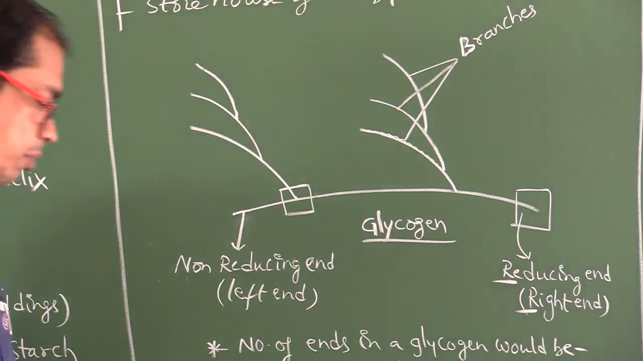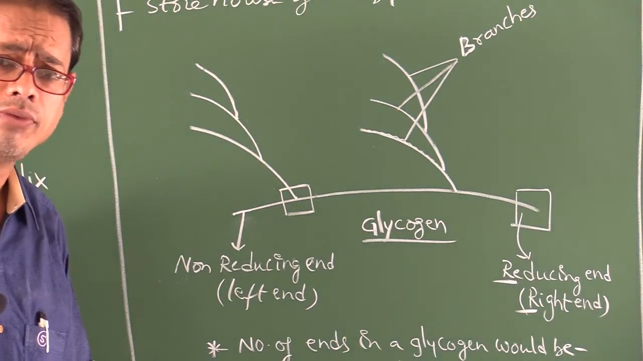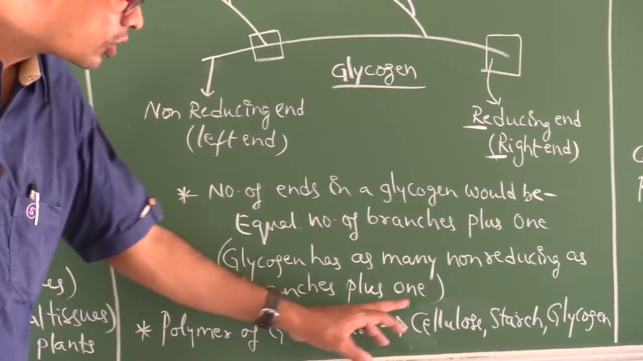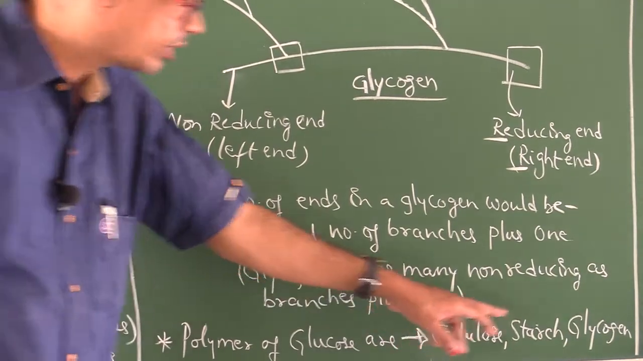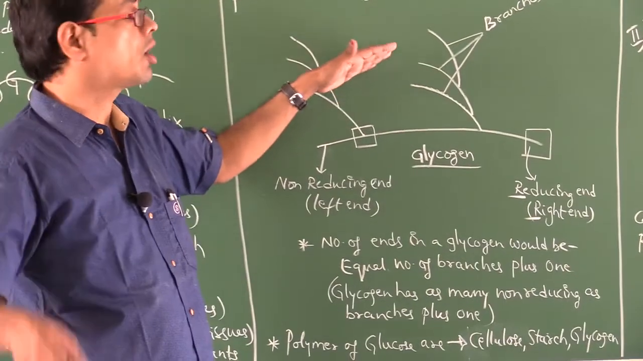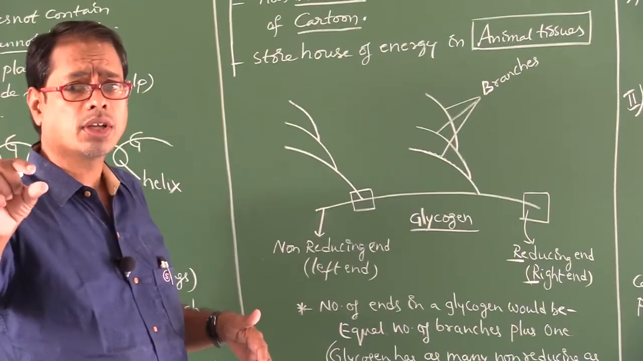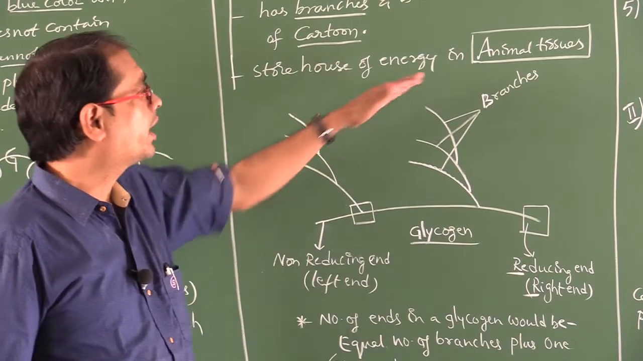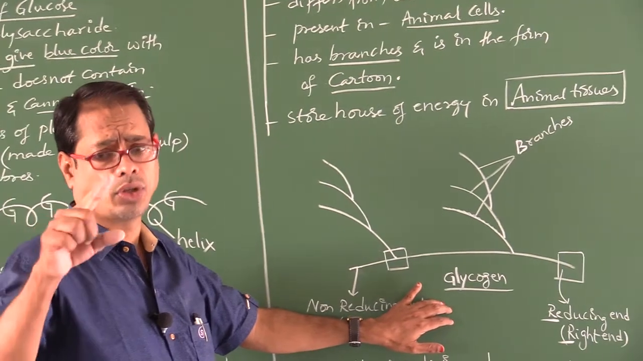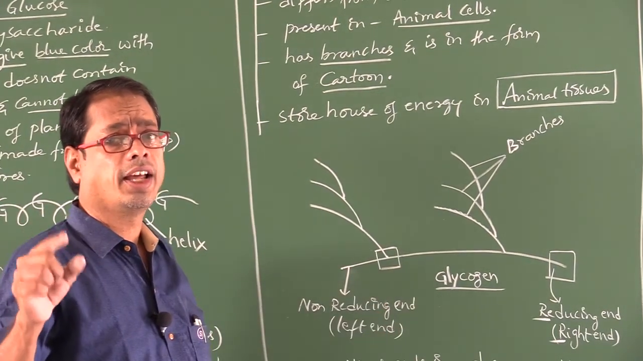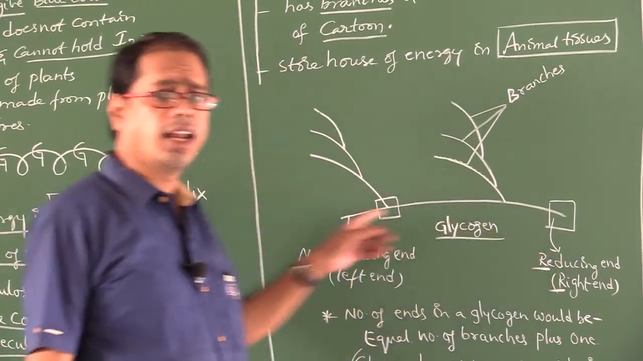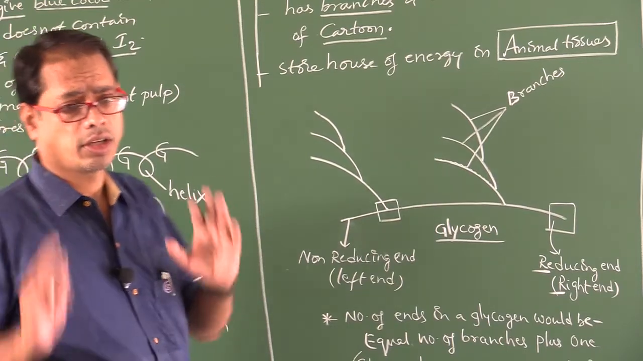Now, which are called the polymers of glucose? Polymers of glucose are cellulose, starch, glycogen. This one has branches and looks like a cartoon. So a polymer of glucose that has branches looking like a cartoon means glycogen. Glycogen is a polysaccharide. True. In glycogen or a polysaccharide, the right end is called the reducing end, and the left end is called the non-reducing end. Try to remember that one.